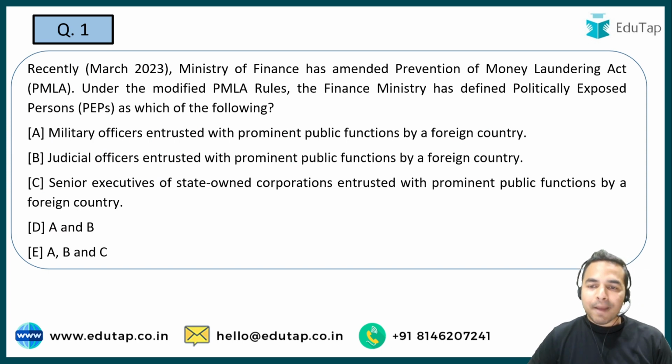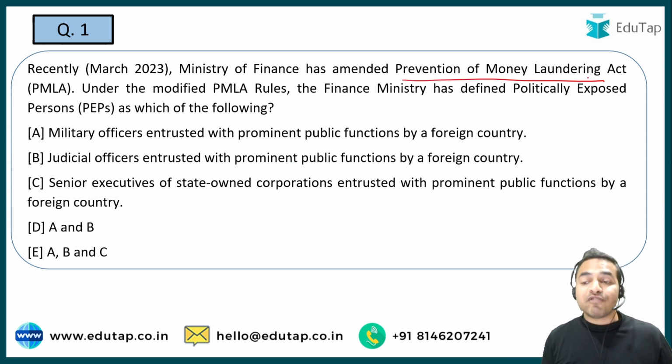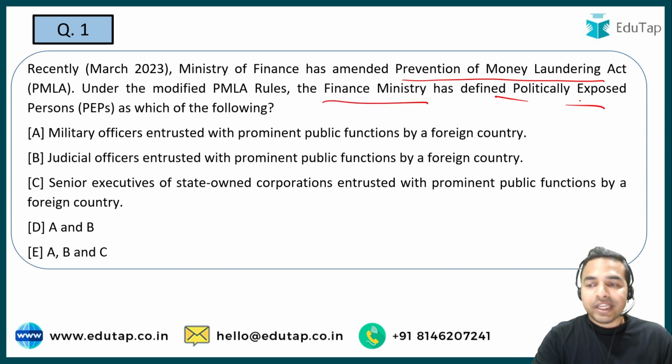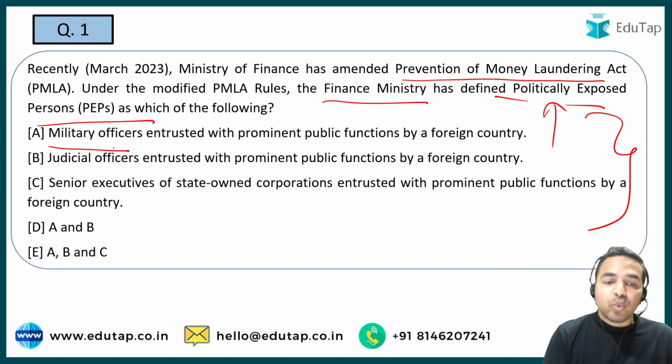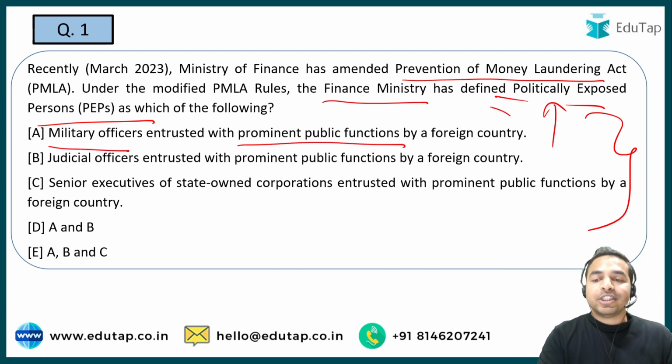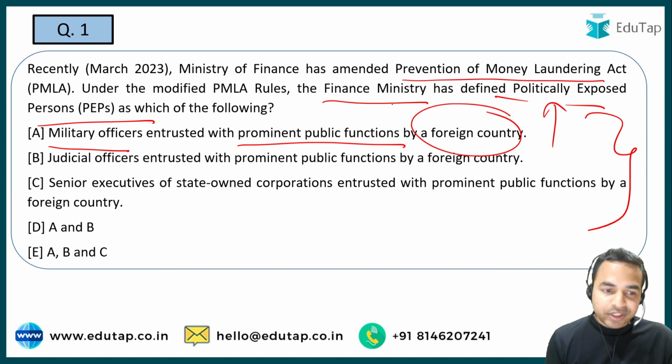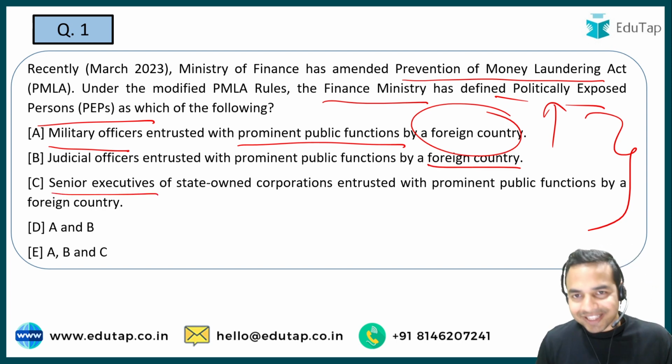So the Ministry of Finance has amended the PMLA Act, that is the Prevention of Money Laundering Act. And here you can see the question is basically that under the modified PMLA rules, the Finance Ministry has defined politically exposed person as which of the following. So you are required to go through these statements and identify which of these people are politically exposed persons as per these modified rules. Are these the military officers entrusted with prominent public functions by any foreign country, or the judicial officers entrusted with prominent public functions by a foreign country, or the senior executives of a state-owned corporation? So please tell me your answers in the comment section below.